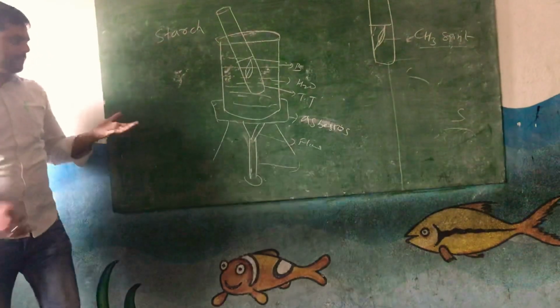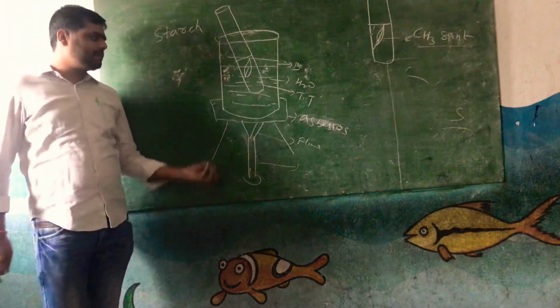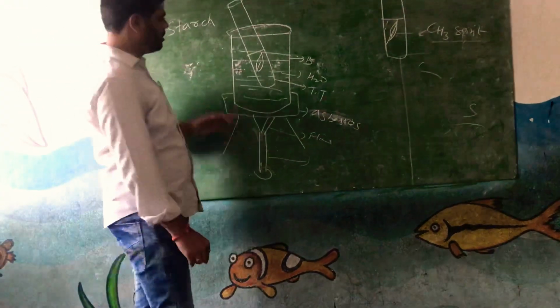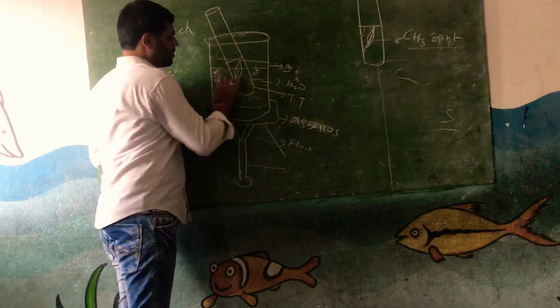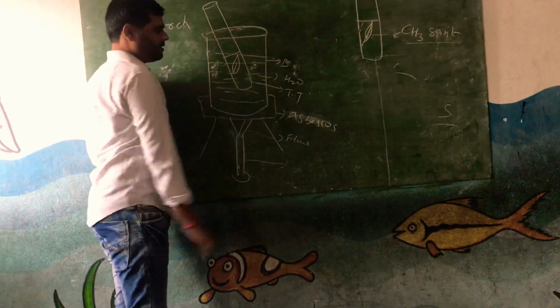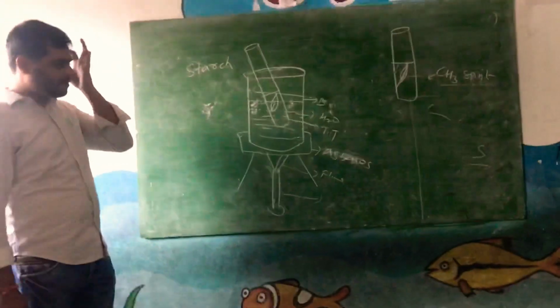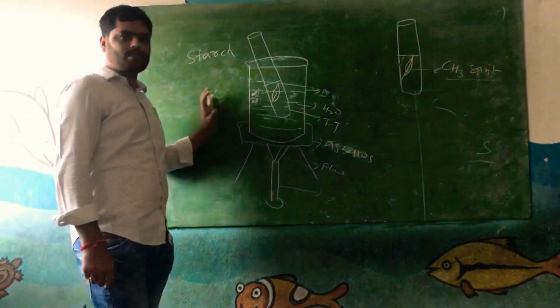Then this is called boiling water. This we can use like a water bath also.